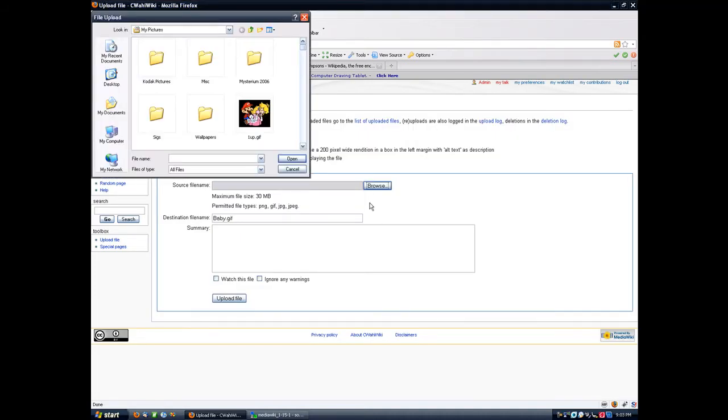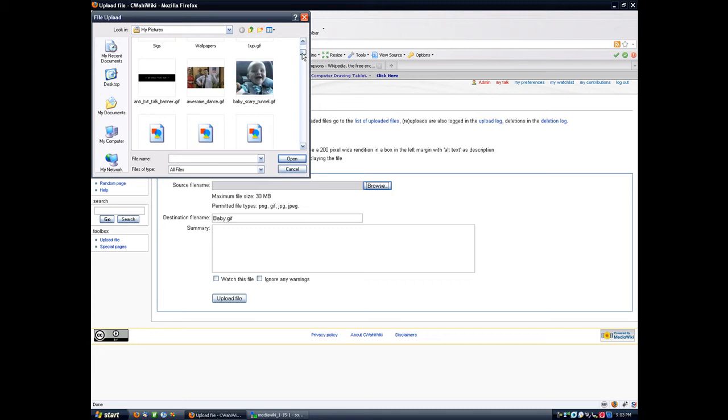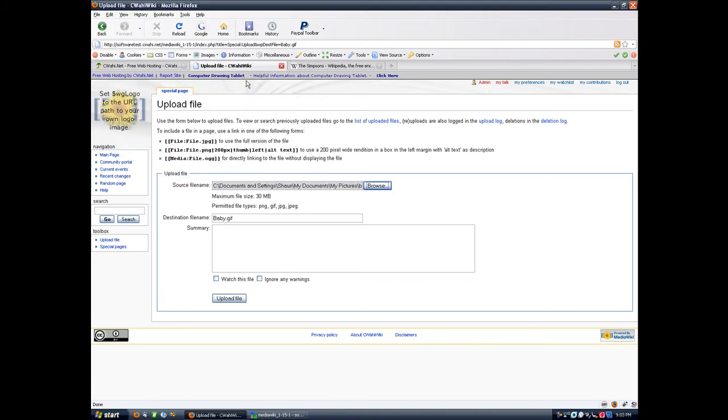So let's do a browse, and let's pick Baby Scary Tunnel. But now, notice that it says the maximum file size is 30 megs. This file certainly is not 30 megs. And the permitted file type does include GIF, but if we hit upload file, it'll work for a little bit.